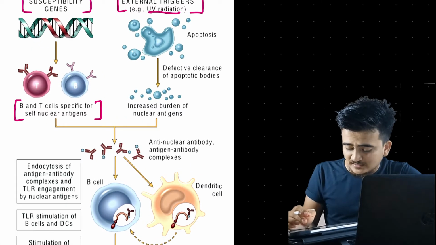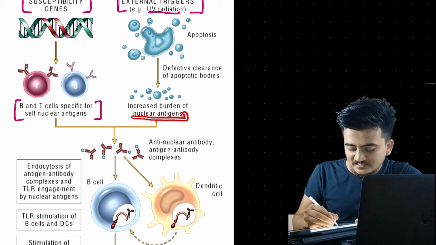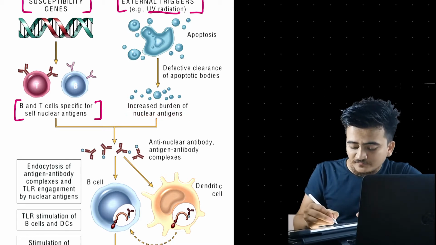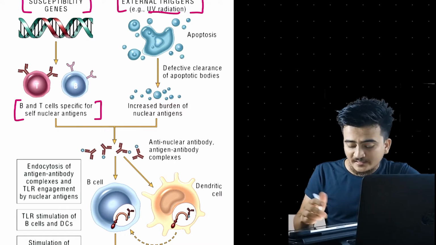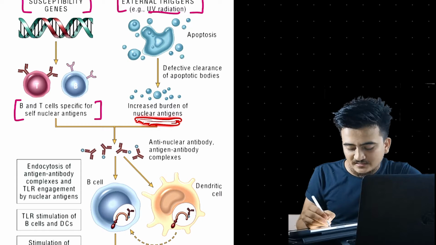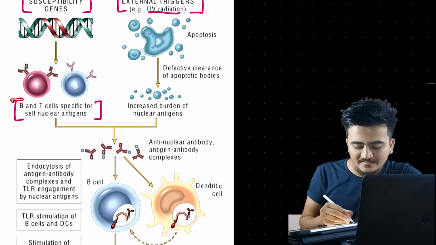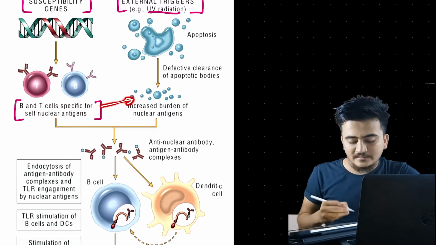Here there will be a large number of nuclear antigens, a large nuclear antigen burden coming into circulation, right? And these nuclear antigens are now going to be acted upon by what? The B and T cells specific for self nuclear antigens.